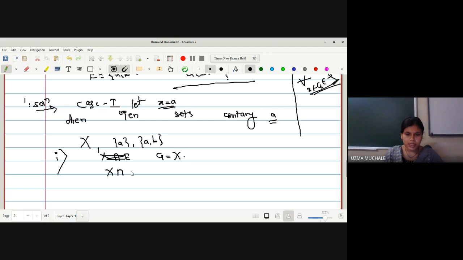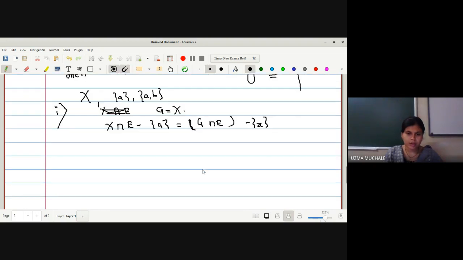So X intersection with E minus singleton {a}. It is very similar to your definition, G intersection E minus singleton {x}. What is your x? a. What is your open set G in this case? Capital X. Is it okay with this point?